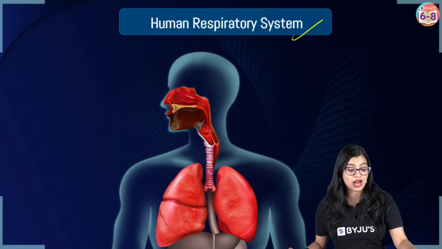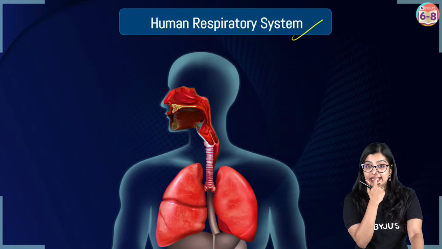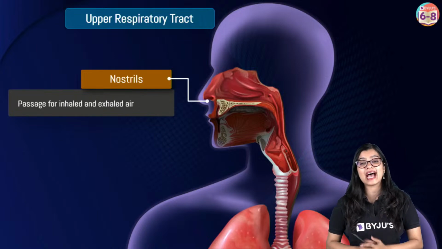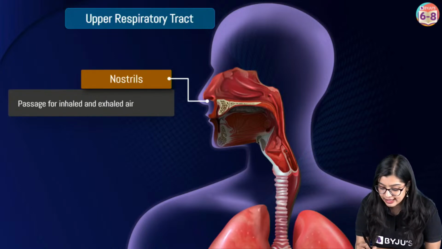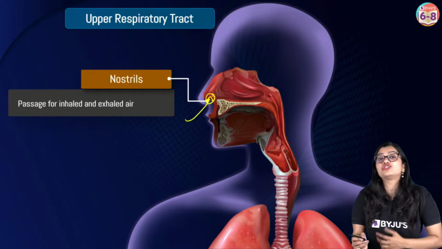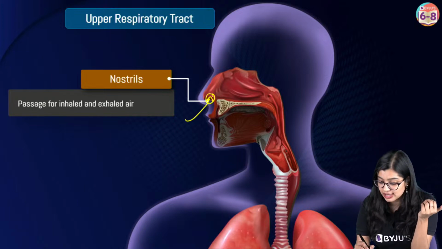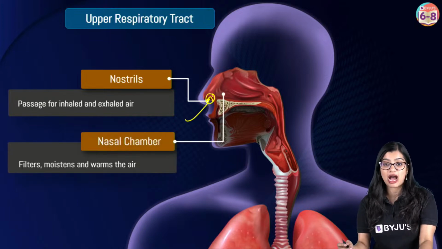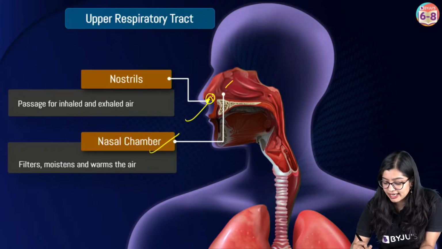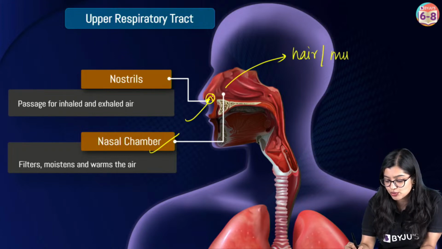The nose is a structure that has two openings. What are the two openings? They are called nostrils, through which air that is rich in oxygen will enter. The nostrils lead into the next part, which is the nasal cavity or the nasal chamber. My nasal cavity will have hair and it will produce mucus.